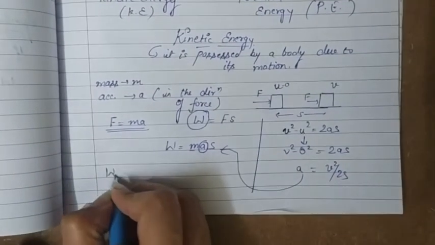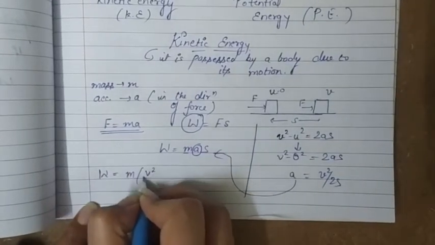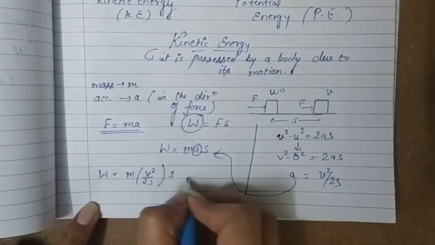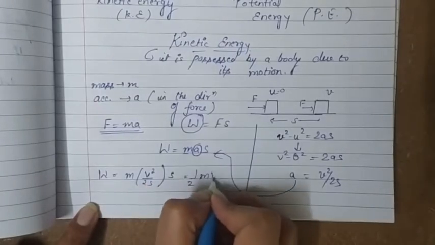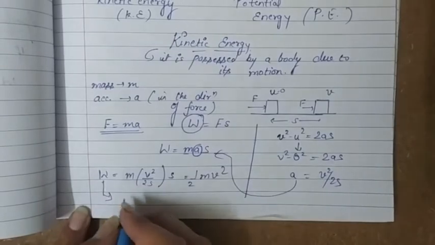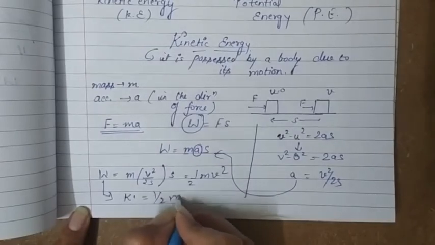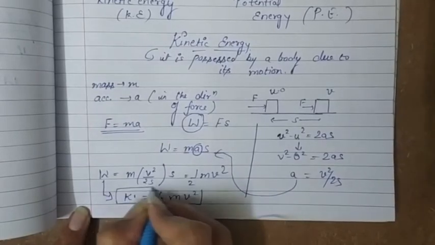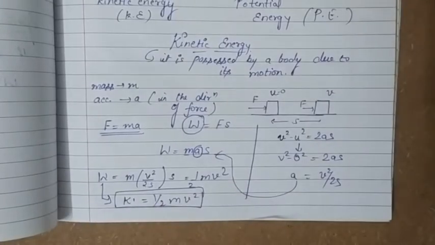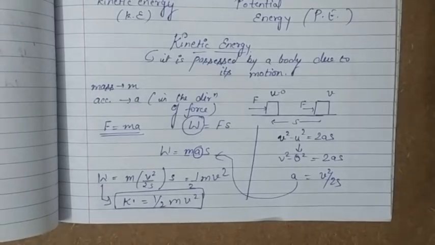So we get work done W is equal to m v square upon 2s into s, and it will be half m v square, and this work will appear in the form of kinetic energy of the body. K.E. or just K will represent kinetic energy, and it is half m v square. So this is the first technique to find the kinetic energy of an object, and it comes to be equal to half of the product of the mass of the body and the square of its velocity.